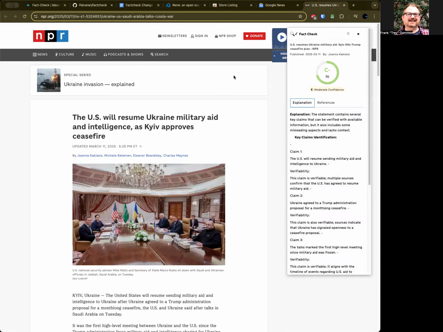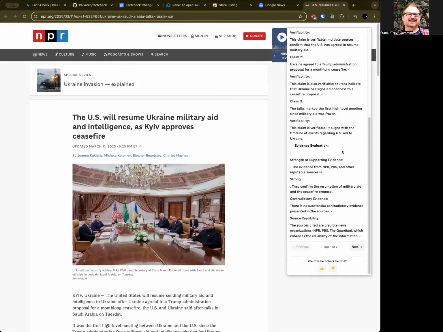C minus 70, moderate confidence. At the top, you can see the article, which matches here, and you can see when it was published, 5/25, and the author of it. Explanation: several key claims that are verifiable, but there's some misleading aspects and also lacks context. Hmm. So let's check it out on the next page.